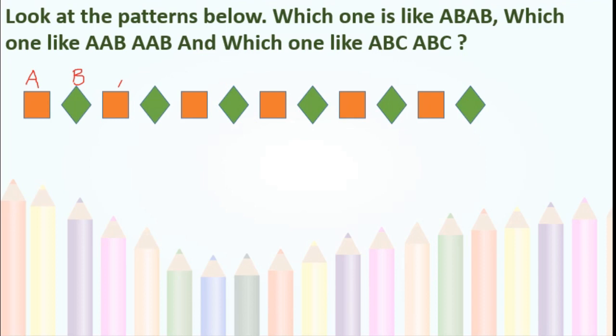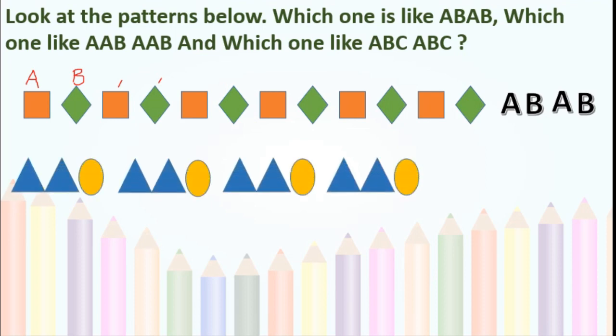Again this is A, this is B, means we have got AB pattern. Got that? Which pattern is this? AB, isn't it? Because rectangle is repeated after diamond. Right?